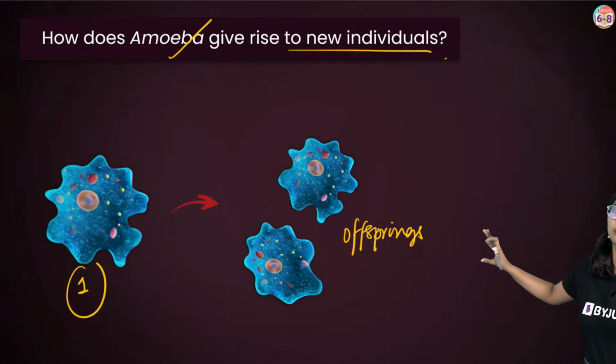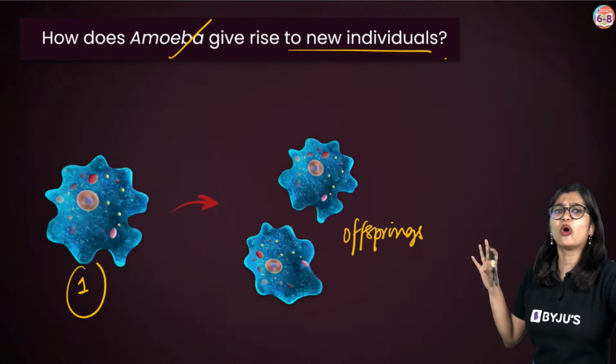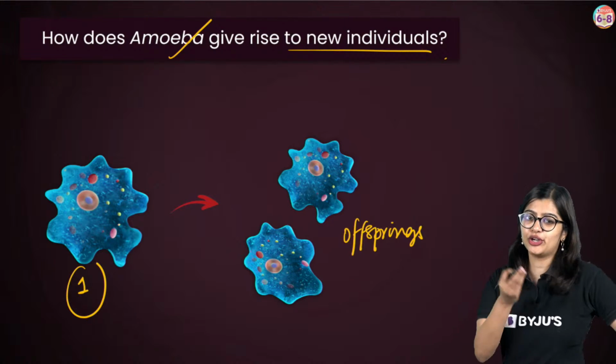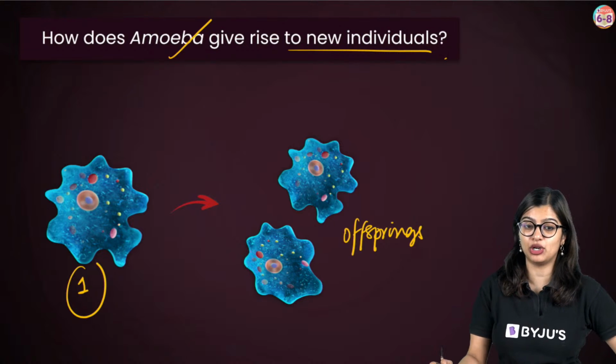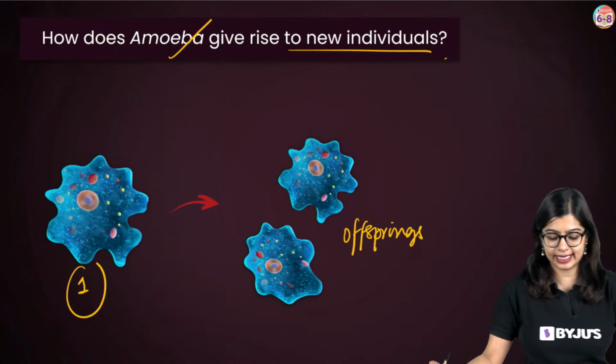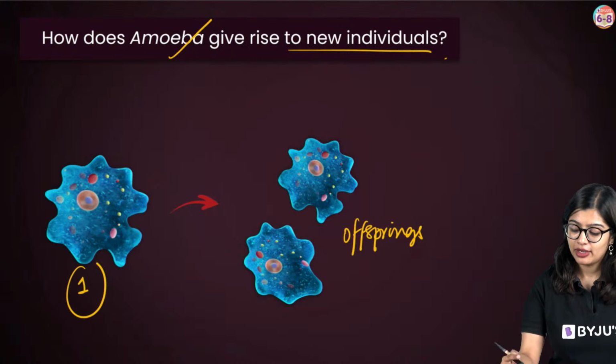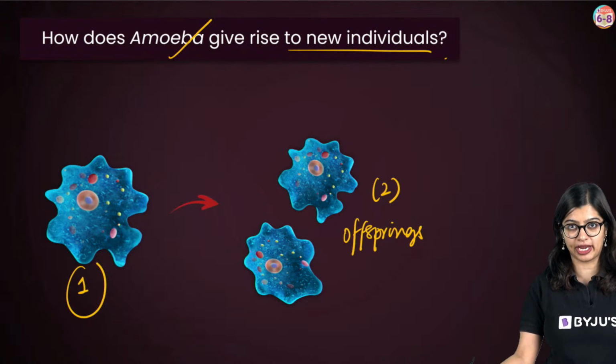Now, look at this particular image. What do you observe? I want to see how many of you are able to observe this. We see that there is one parent, and how many offspring are there? We see that there are two offspring.